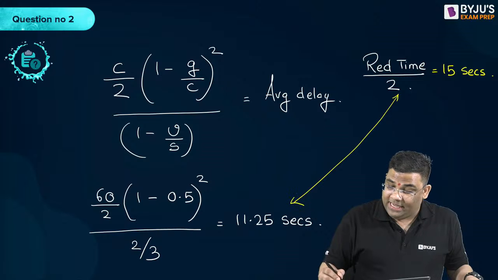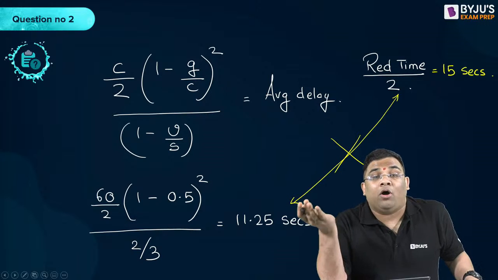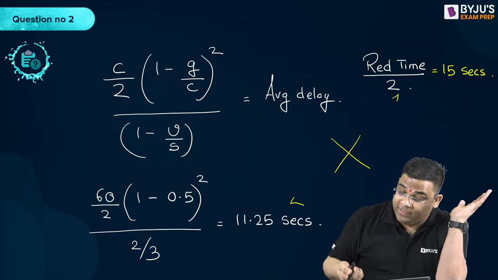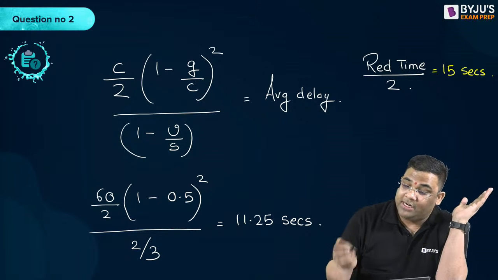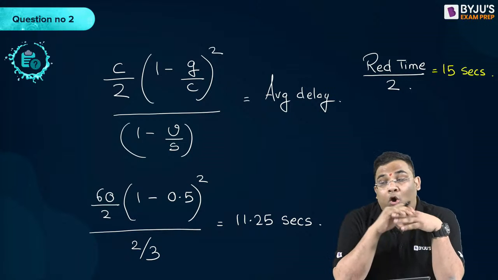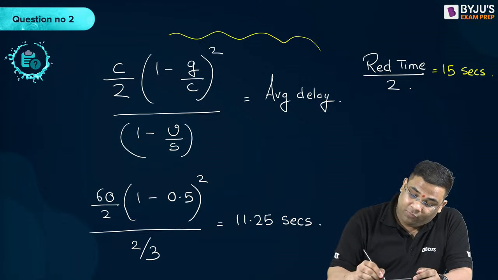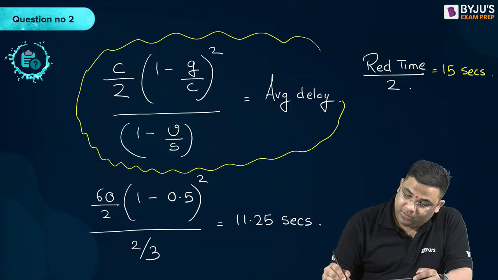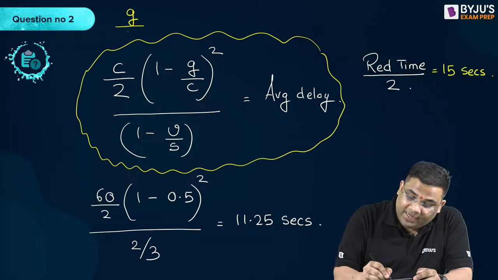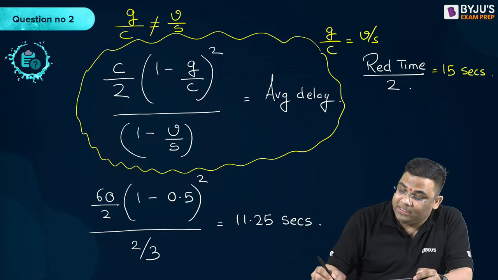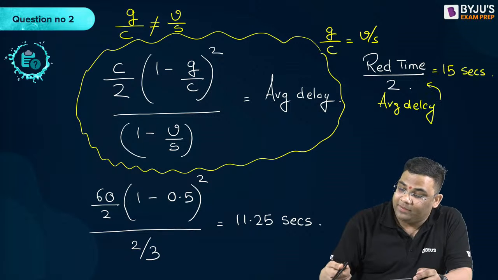So the average delay will never always be equal to red time by 2. You have to always go for this check. Understood this check? Very simple. This is the formula, applicable when G by C is not equal to V by S. If G by C is equal to V by S, then average delay is simply red time by 2.